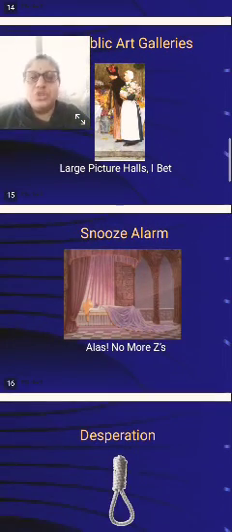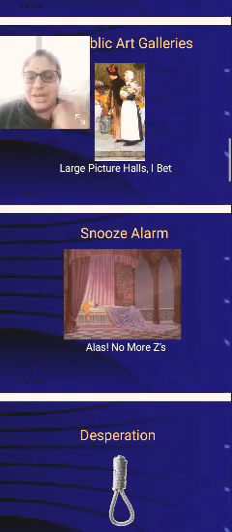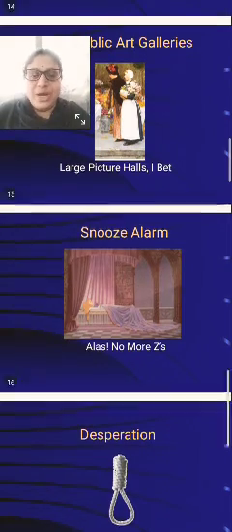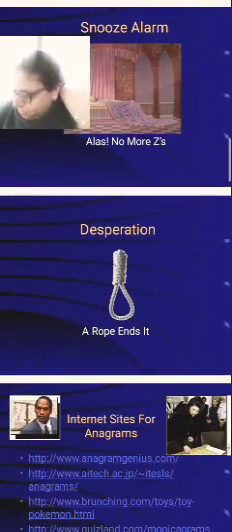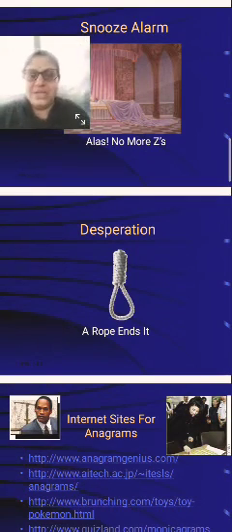And the next one, snooze alarm. Snooze alarm becomes "alas, no more Z". Alas, no more. I have kept the pictures also for your understanding, for quick understanding. That's why I have kept the pictures also.